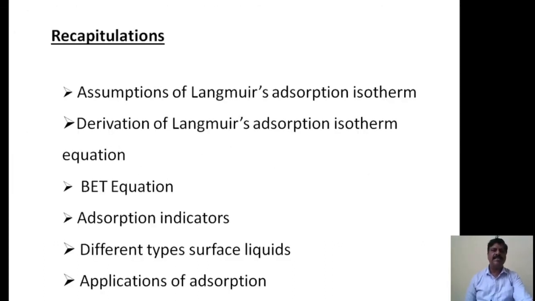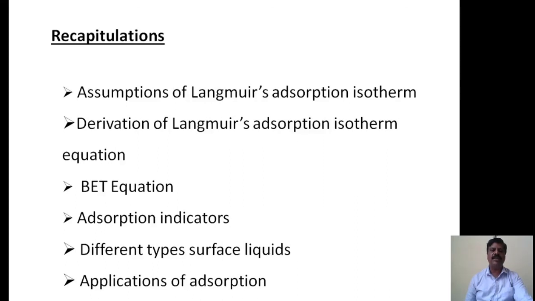So in this session so far we have discussed the assumptions of the Langmuir adsorption isotherm, the derivation of the Langmuir adsorption isotherm equation, then the BET equation and its verification. We also discussed adsorption indicators with an example, and different types of surface films. Lastly, we explained the applications of adsorption. So you have already understood everything. Therefore, I will ask some questions.